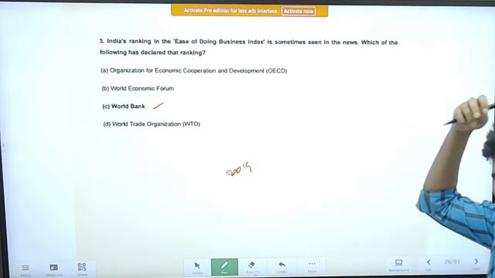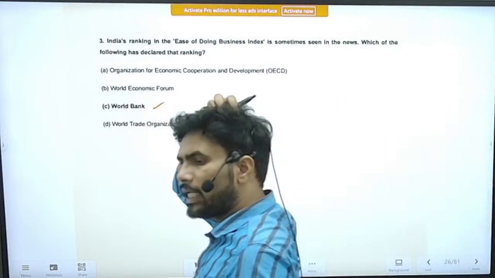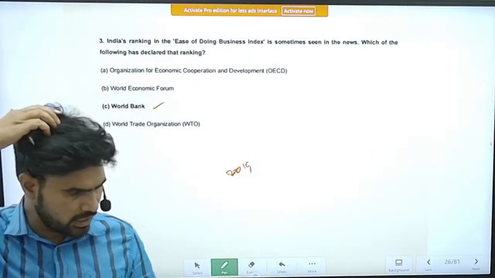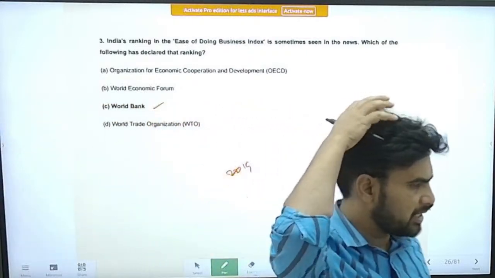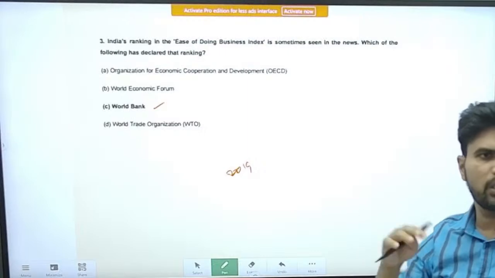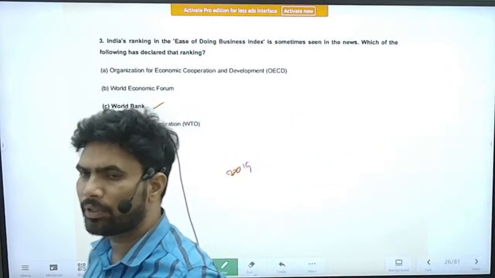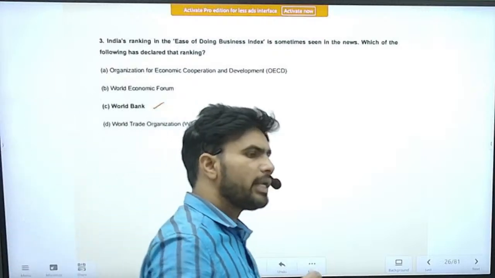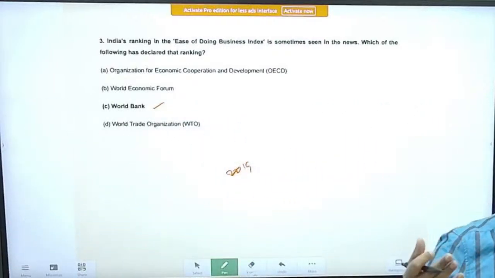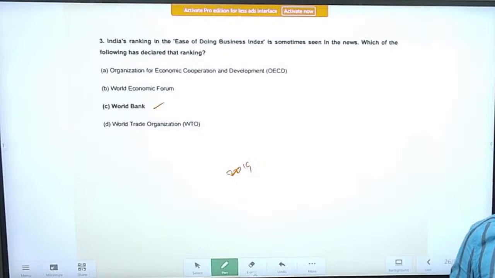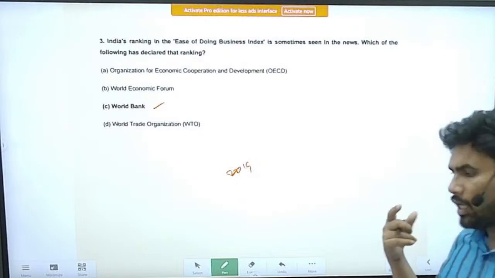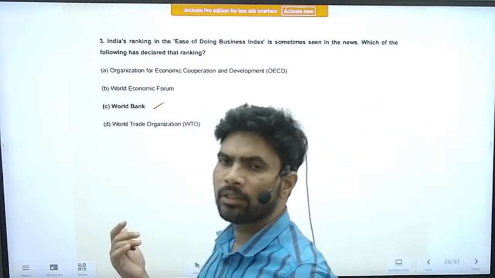But at that time when the rankings were given, there was a great saga that India jumped into the top 100 countries, and the target was decided that it should also come into the top 50 countries. India jumped largely. It suddenly came into the top 100. Further, India's rank was drastically increasing. So that was the story.